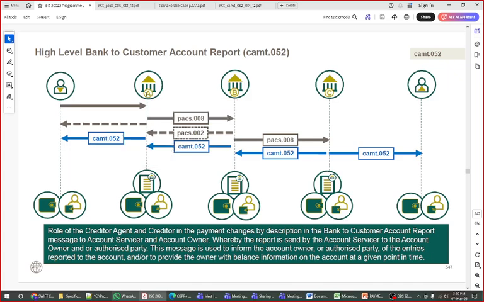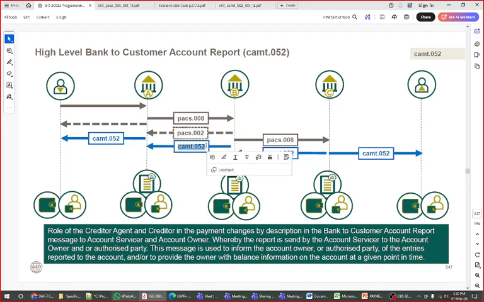Clearing and settlement is done, I mean the debit has been done from A's account to B's account, and then this message is sent. Similarly here, Pacs 2 is just an acknowledgement that your payment has been passed, but the actual debit and credit happen elsewhere. Ideally Pacs 2 is the acknowledgement about the payment moving messages, but CAMT 50 is the FI statement.